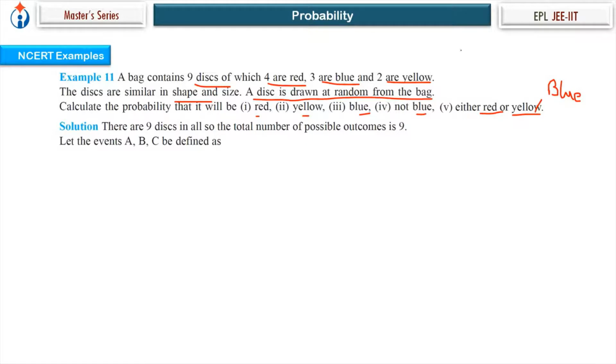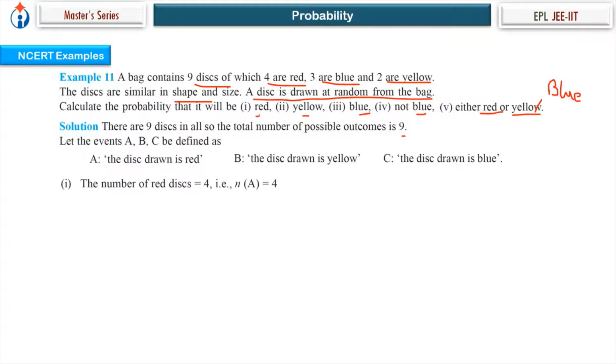So 9C1 is the sample space, the number of elements in the sample space. Out of 9, one disc is selected, so n(S) is 9. Now let's describe the events A, B, C. A: the disc drawn is red. B: yellow. C: it is blue. Now, question number 1. There are 4 red discs, 4C1, so n(A) is equal to 4, favorable for occurrence of a red disc.